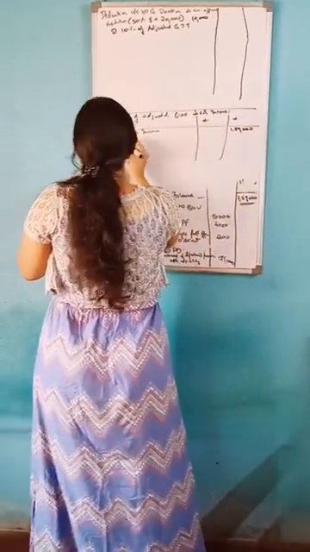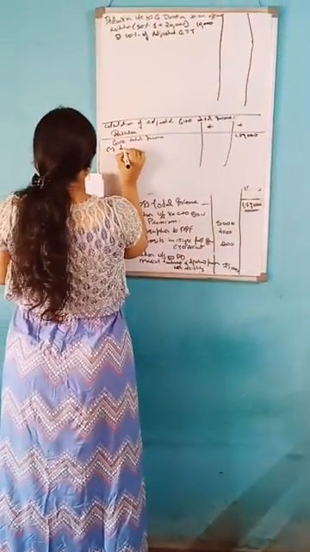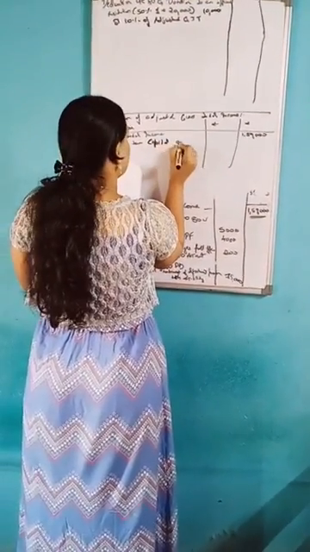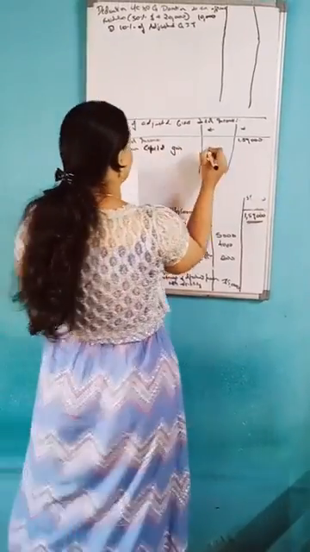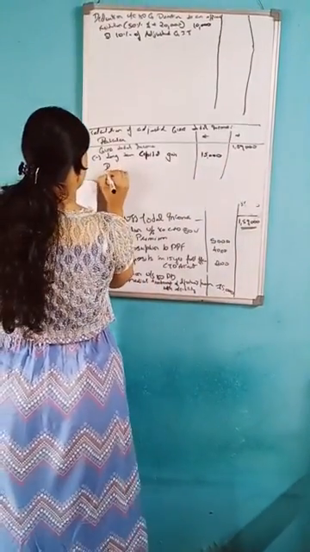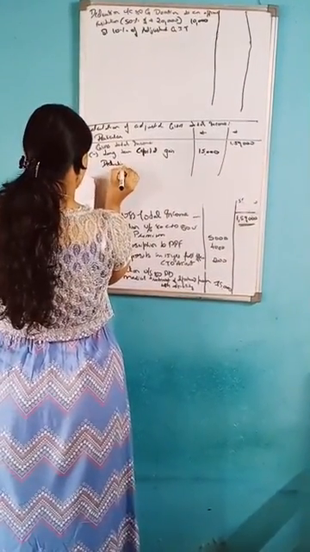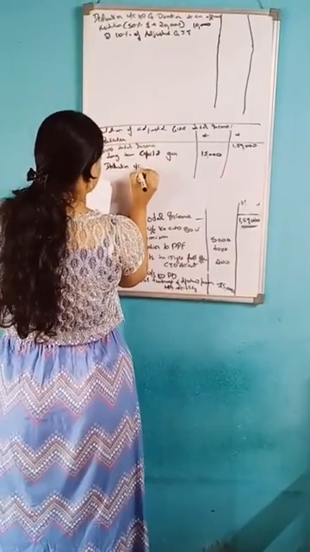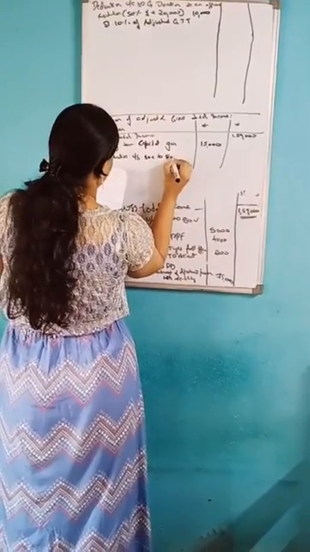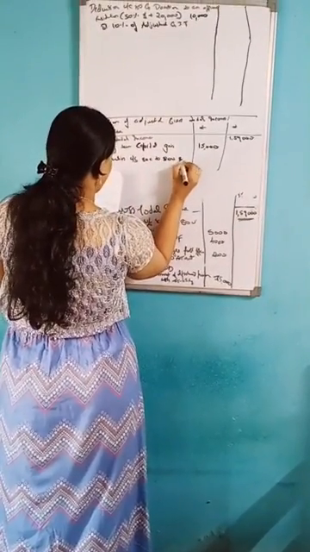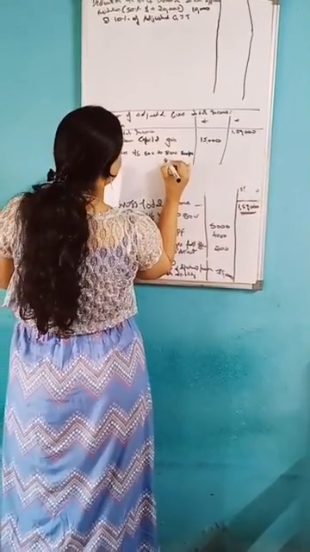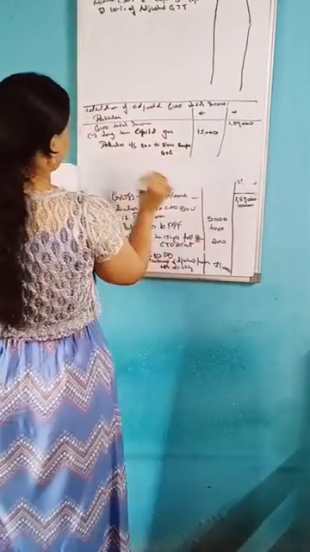After that, long term capital gain is 15,000. Then deduction under section 80C to 80U, that is exempted one. We should not calculate 80G.